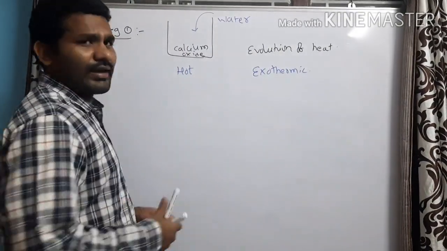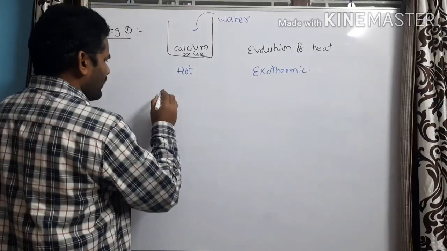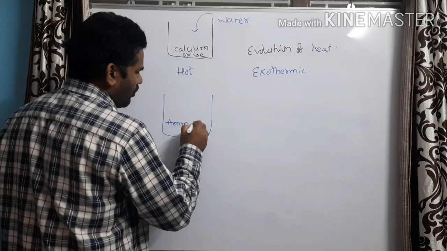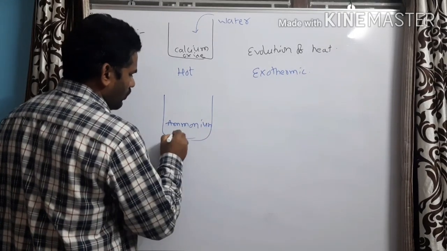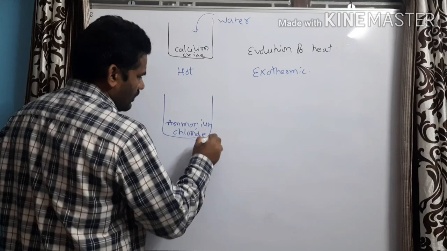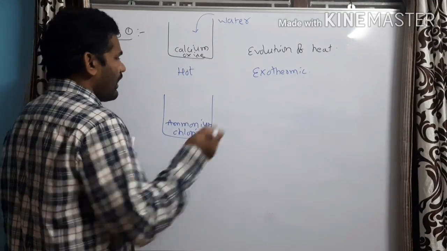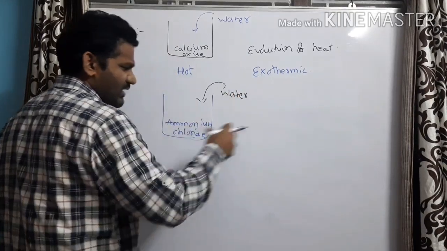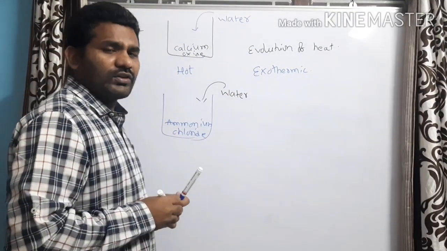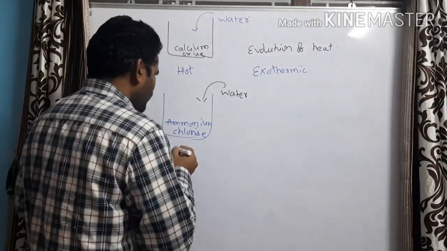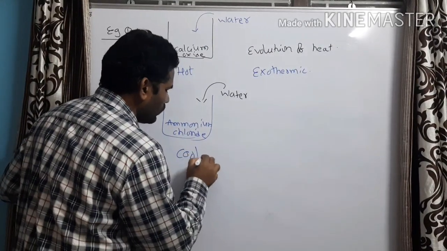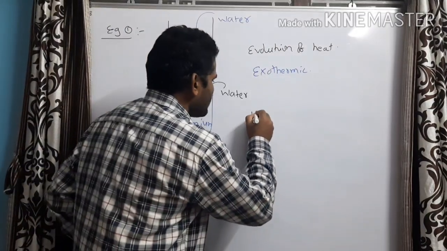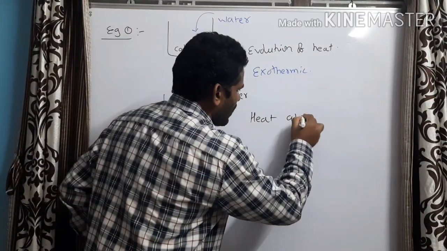Now let us take another example. Let us take in the beaker a little amount of ammonium chloride and add water to it and thoroughly mix the entire solution. If you touch the beaker, you can feel cool. That means in this case heat is absorbed.